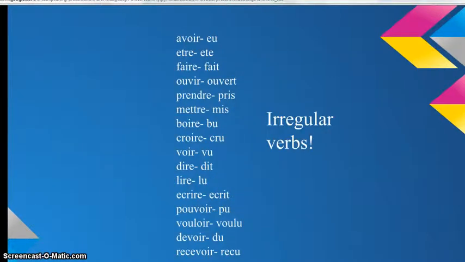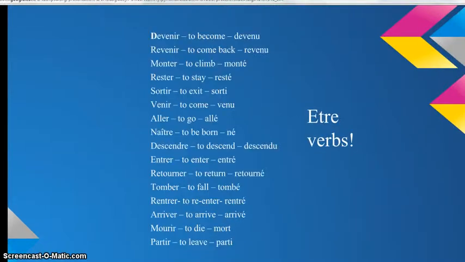However, there are irregular verbs that are included in the passé composé. Some of them conjugate with être and some of them conjugate with avoir. Here's a chart of the verbs that conjugate with avoir. And here's a chart of the verbs that conjugate with être.